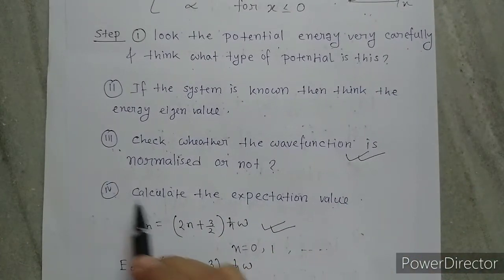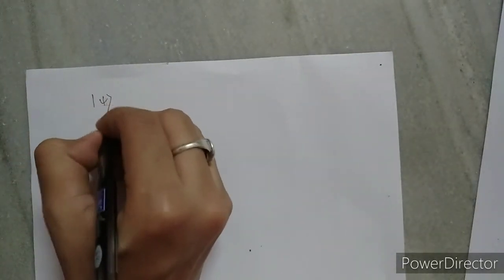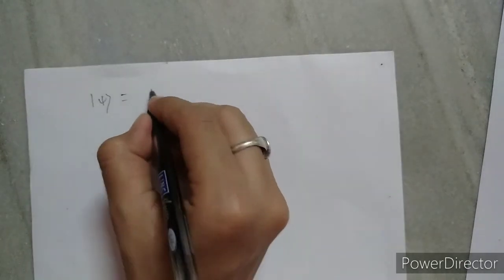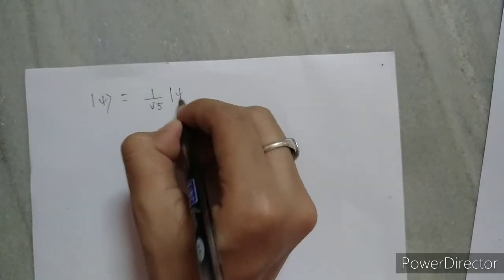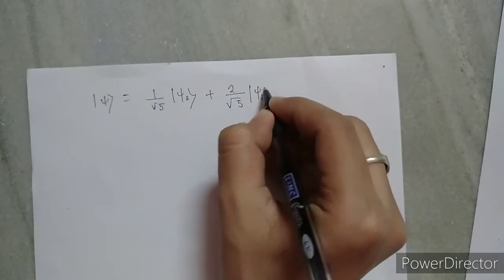Now the step 4 is calculate the expectation value. Now we calculate the expectation value of the energy. So we know the ket psi equals to 1 by root 5 psi 0 plus 2 by root 5 psi 1.